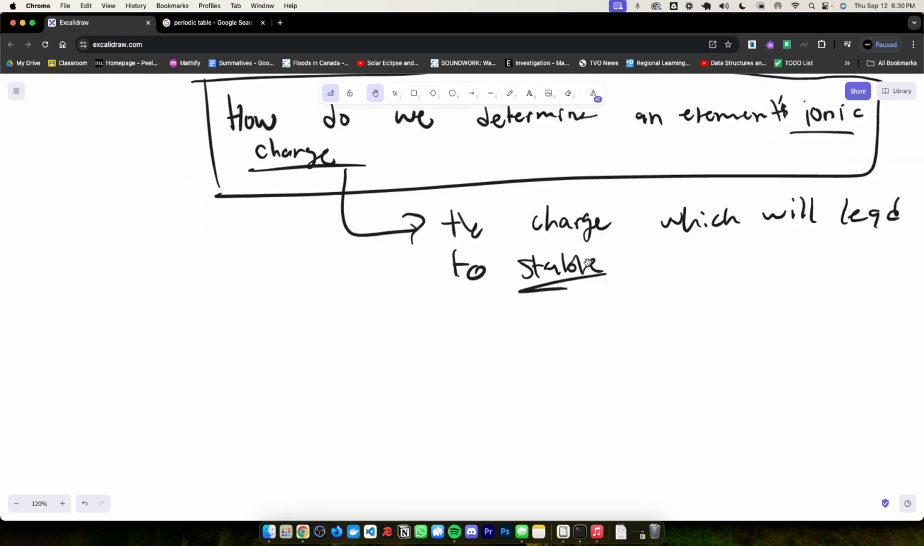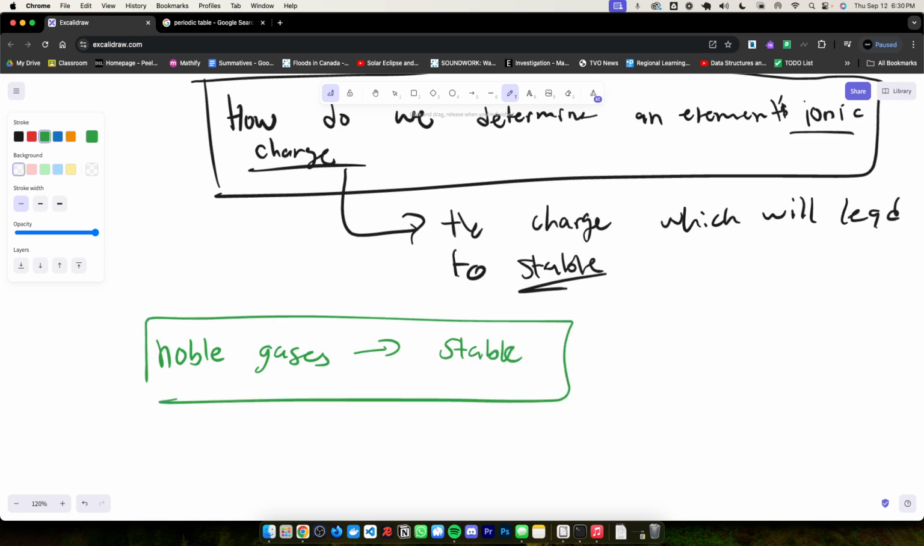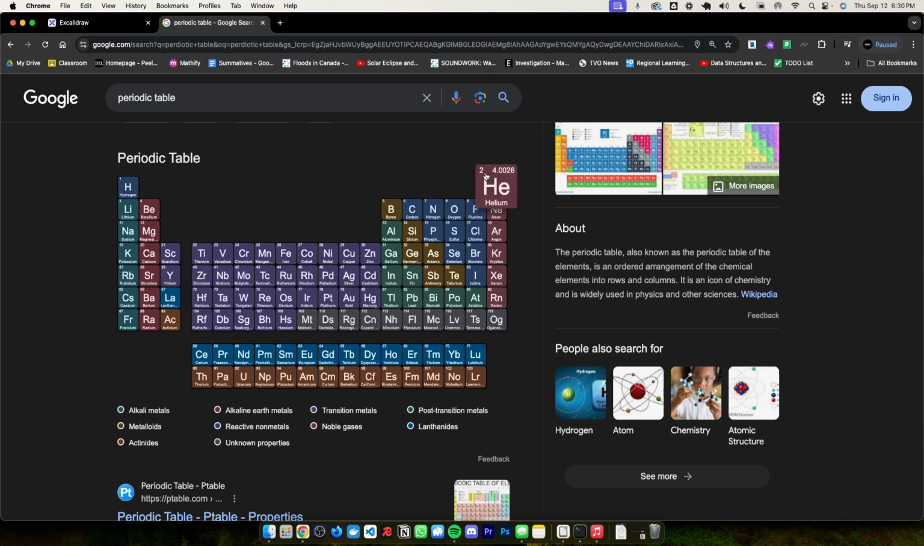So to get the charge, we have to actually look at noble gases. Noble gases are a family of elements, and they are completely stable by nature. So their atomic or neutral form is stable, meaning it has a full valence shell, right? If I look at my periodic table, helium has two protons. So that means it would have two electrons in its atomic form, and since it's in the first energy level, you need a maximum of two.